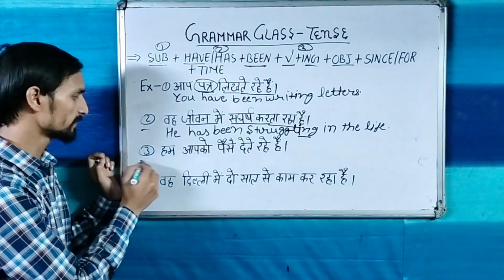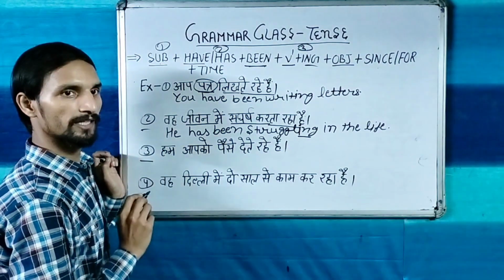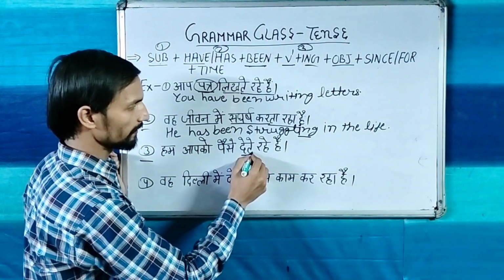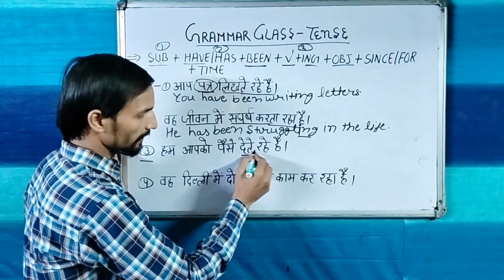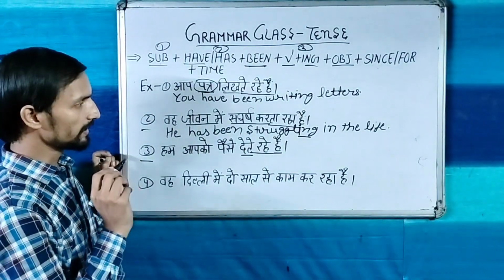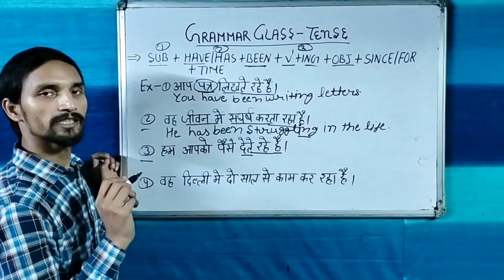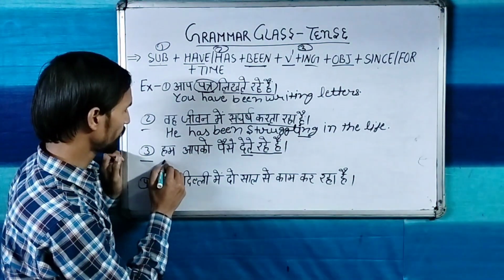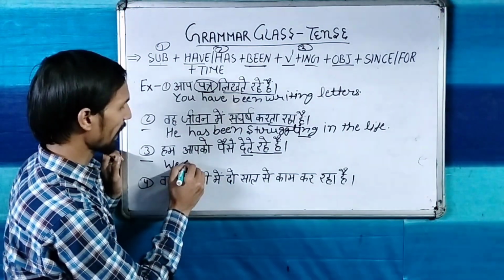Now look at the third sentence. हम आपको पैसे देते रहे हैं. So देना, this is the verb, and in the देना, ते रहे हैं word is coming. If this word is coming, we can say this is the present perfect continuous tense. Now let's make the translation. हम, we, have.